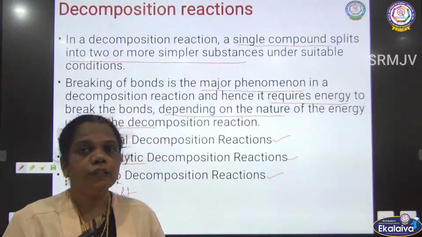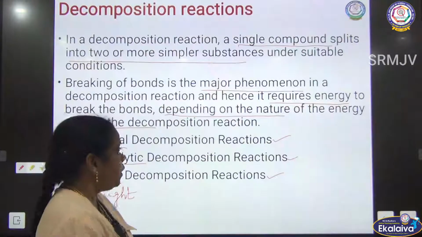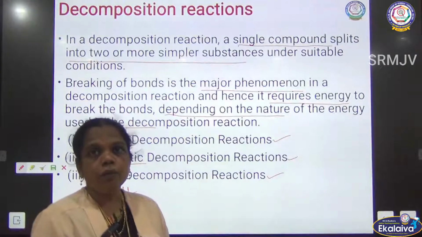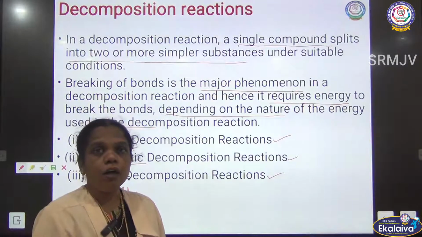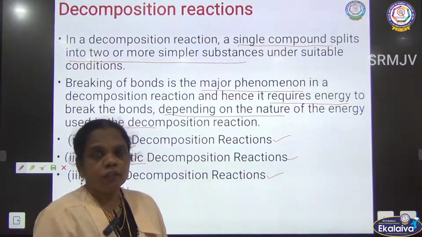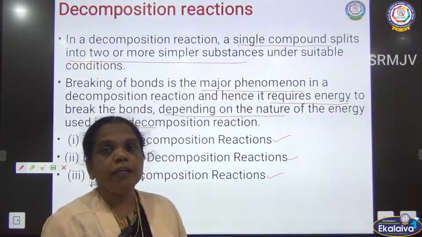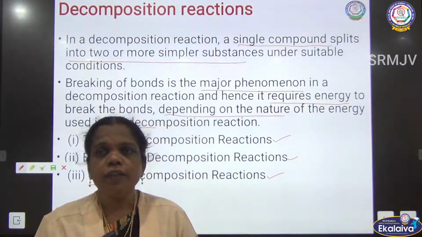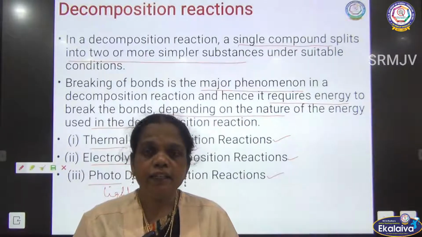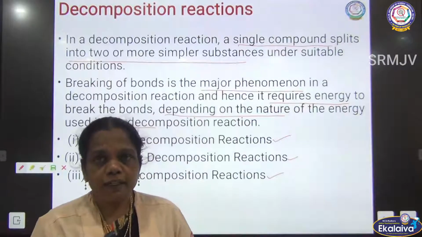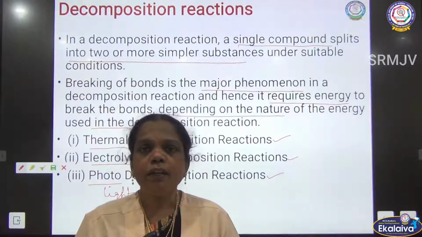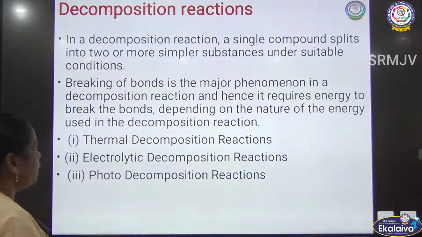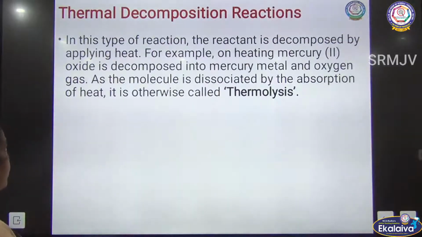Now we are going to see the types of decomposition one after the other. Decomposition is the breaking of a single compound, splitting into two or more substances. For breaking, they require energy in the form of three different energies: thermal energy, heat energy; electrolysis, electrical energy; and photochemical, light energy. Now we are going to see the first type, the thermal decomposition reaction.